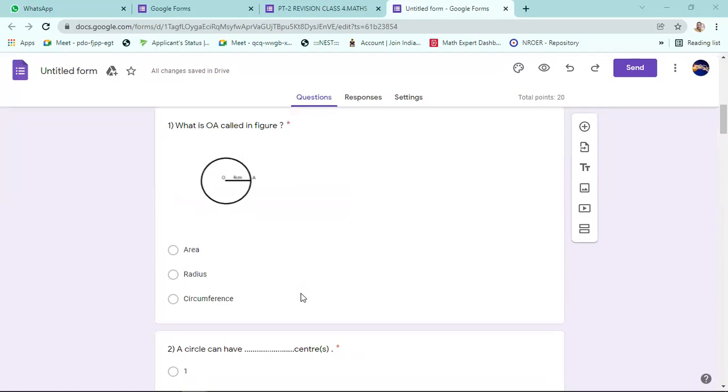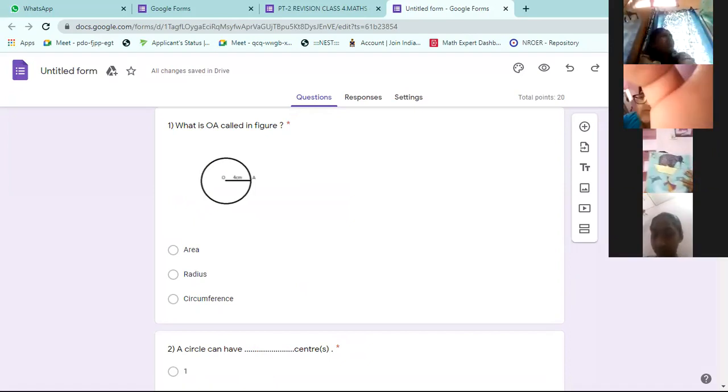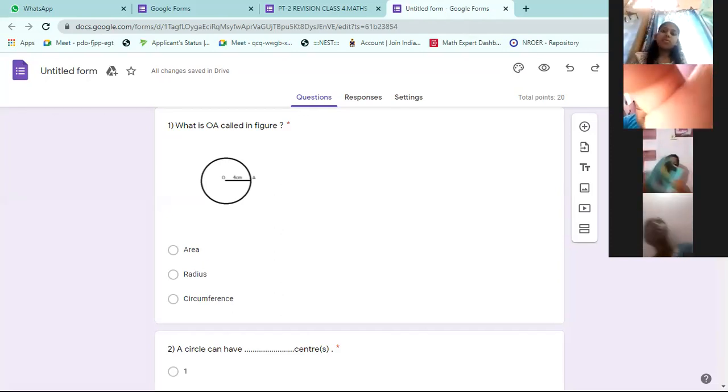Look at the first question. There is a circle, center is O, A is on the circle, OA is joined. What is the name of that line OA? Radius. Correct, it is called radius. So first answer, you can write the question. Start writing this revision work. Put the heading, revision work, and start writing in the notebook.